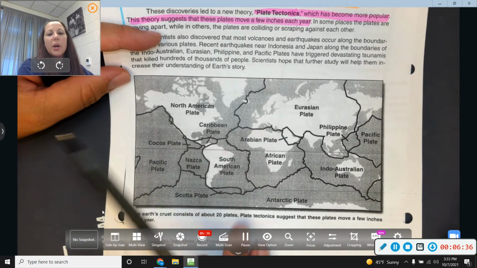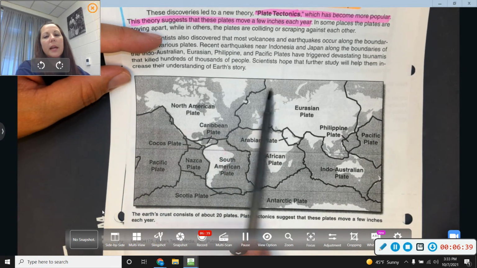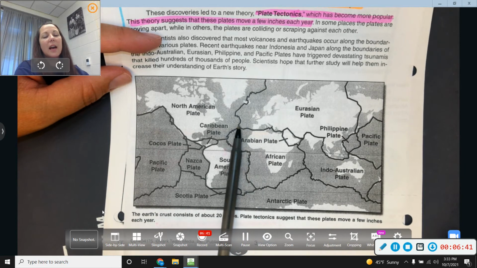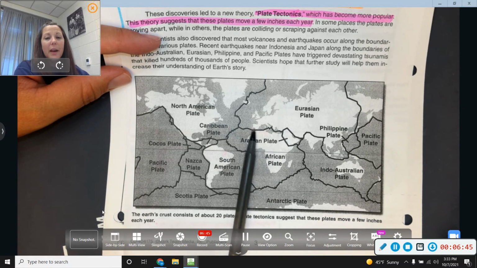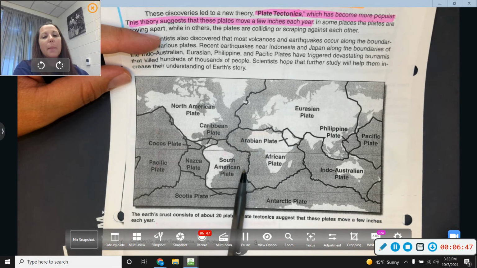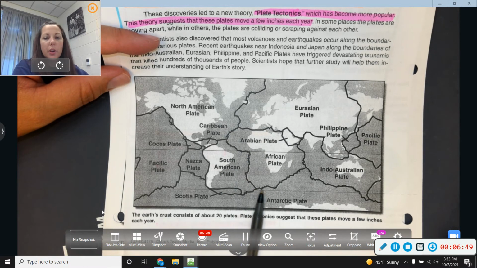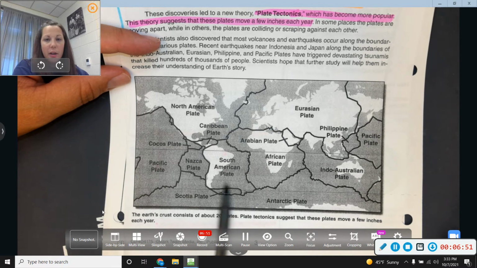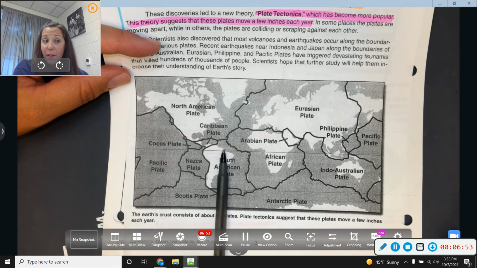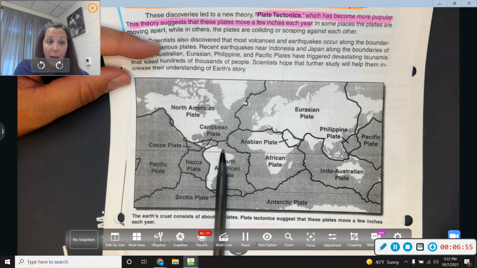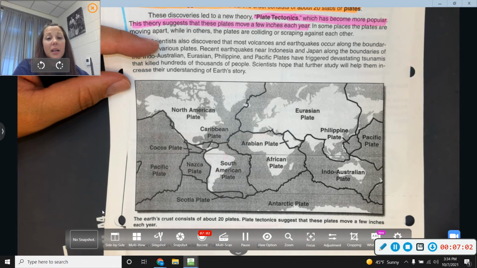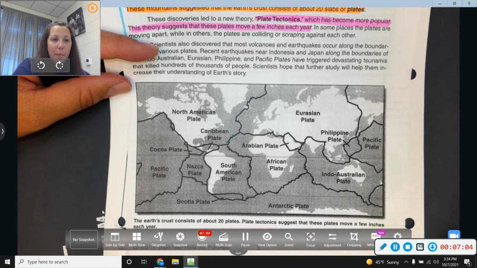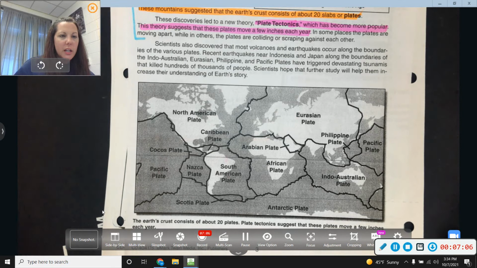So when we're talking about those 20 different plates, this is down at the bottom of the ocean, kind of where the cracks are, or where there's separate chunks of Earth called plates. Sometimes they move together, sometimes they move apart. When they move together, they make mountains. When they move apart, continents get farther apart. They get wider. The ocean spreads out.